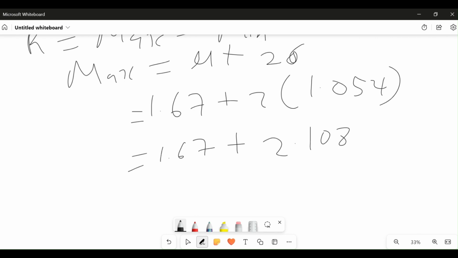You can always cross-check using our calculator. 2 times 1.054, that's 2.108. So we are right. We are going to add this to 1.67. When you add that, what you have is 3.78. This is the maximum value of the distribution.